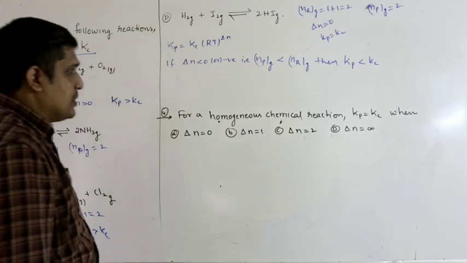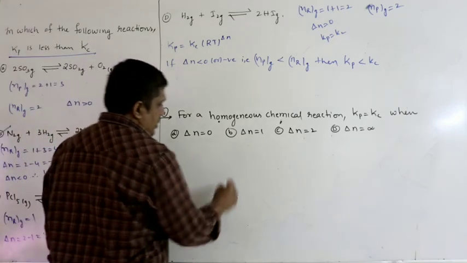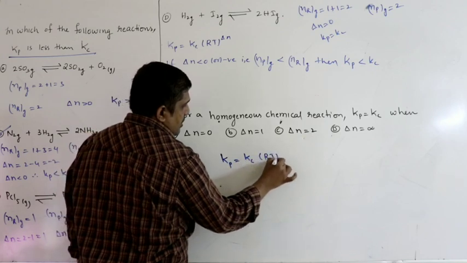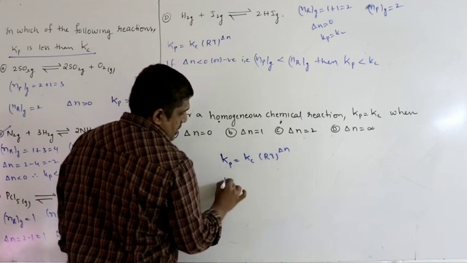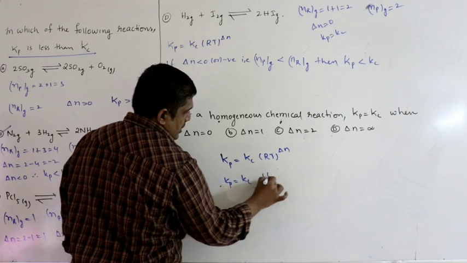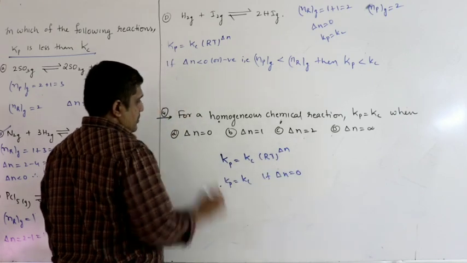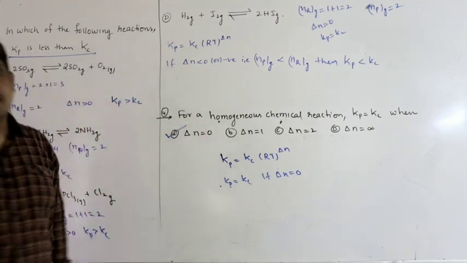For a homogeneous chemical reaction, Kp equal to Kc. So Kp equal to Kc RT power delta N. So Kp will be equal to Kc if delta N equals 0. Anything to the power 0 is 1. So your answer is A.